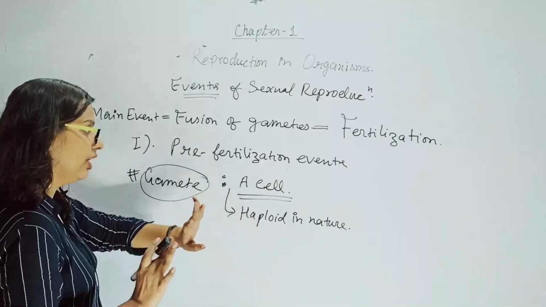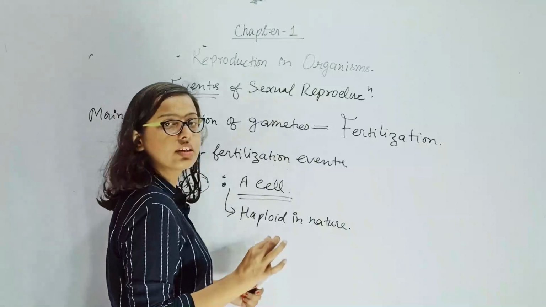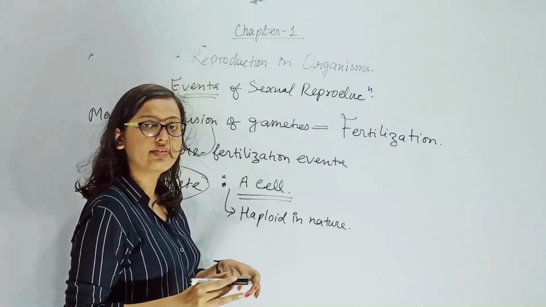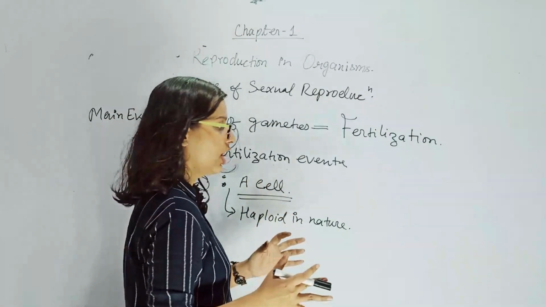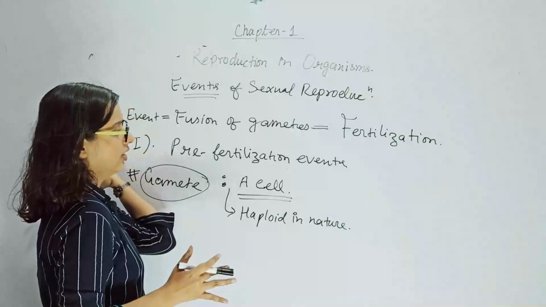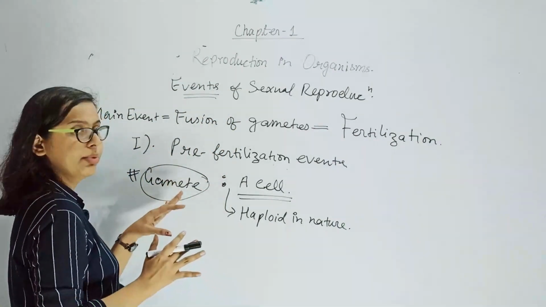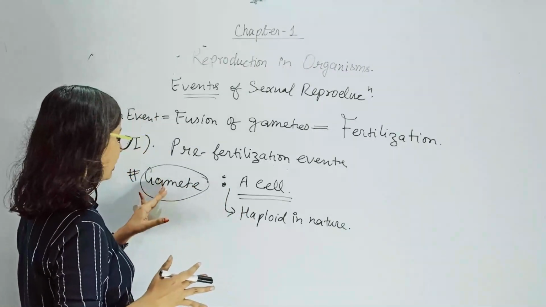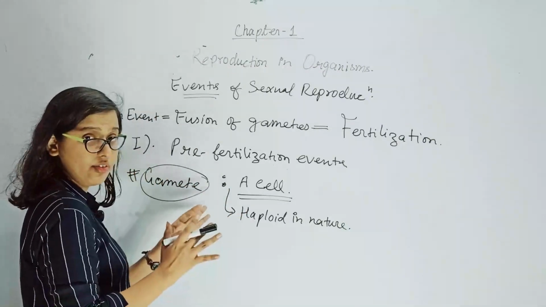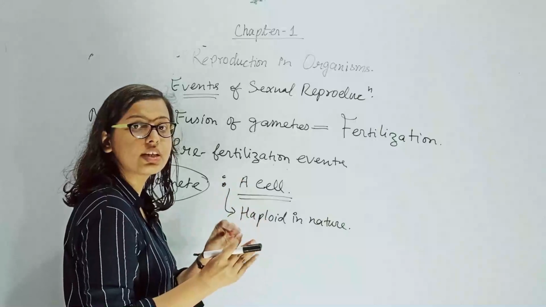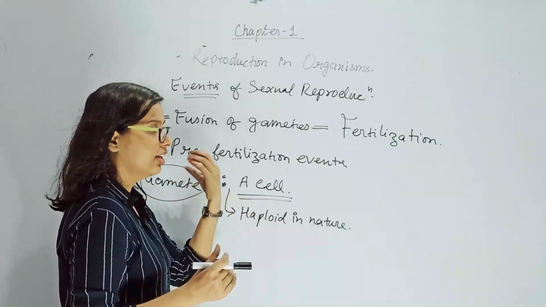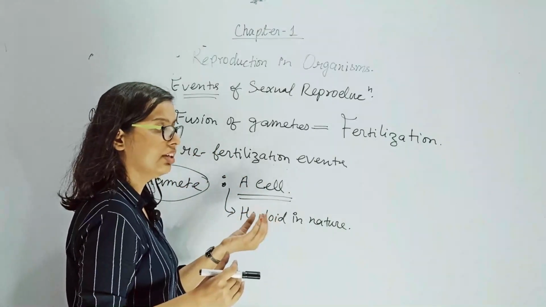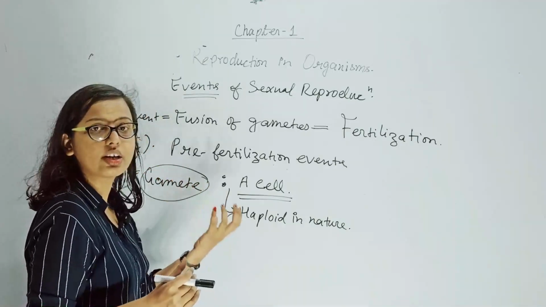So what is haploid and diploid? Suppose in case of human beings there are 46 chromosomes in total. Out of that the half will be there in the gamete. The half of 46 is 23. So gamete contains half of the total chromosomes which is there inside any organism.